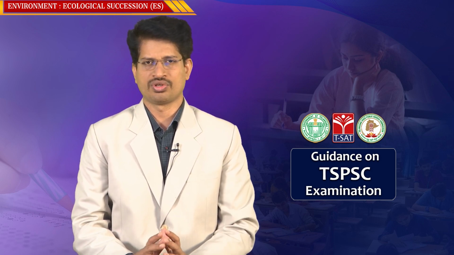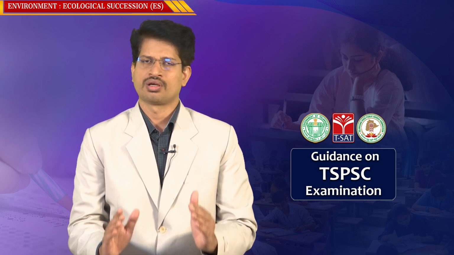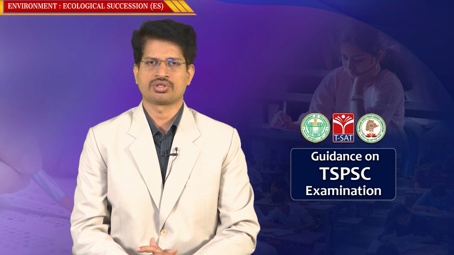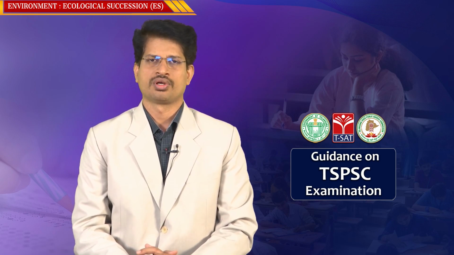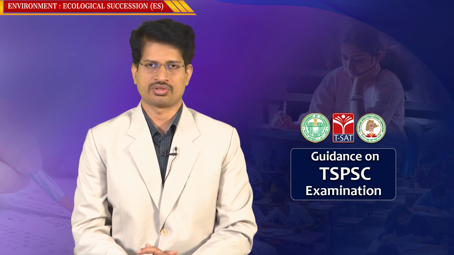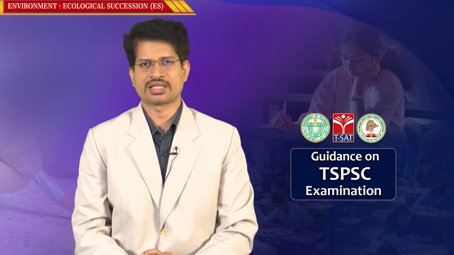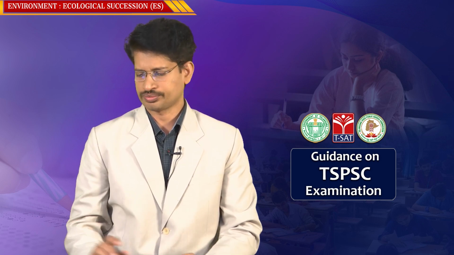Over a period of time, they change from simple to complex over a series of stages. Finally there will be a final establishment of species. The existing species which we are able to observe right now are known as climax species. So this happens through certain stages. What are they? Let us examine what ecological succession is.